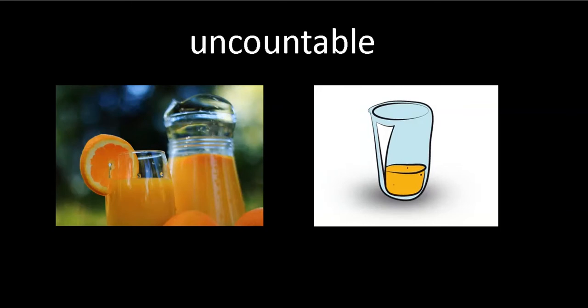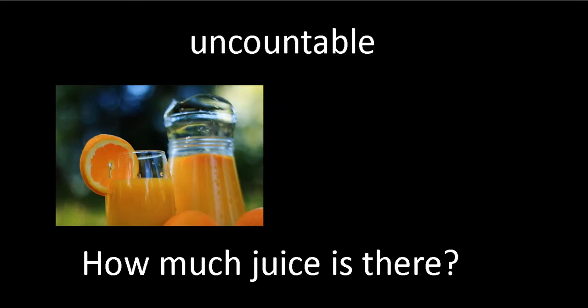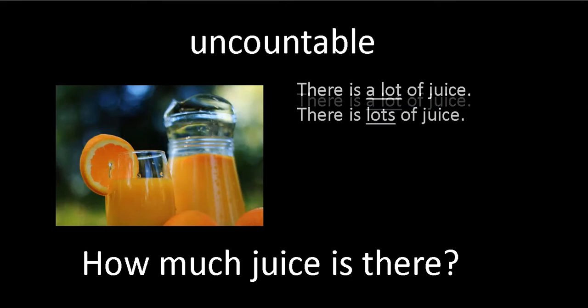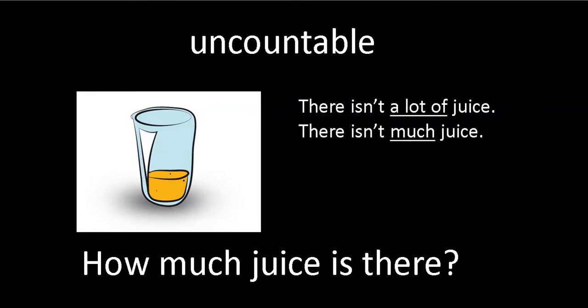Juice, remember, is uncountable. Our question for uncountable things, how much juice is there? Okay, on the left, have a good look. There is a lot of juice. There is lots of juice, same meaning. Be careful now, we don't say there is much juice. That's a mistake. Okay, and now, there is a little juice. We can say there isn't a lot of juice or there isn't much juice. We use much only in the negative.